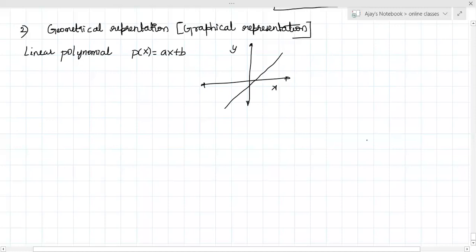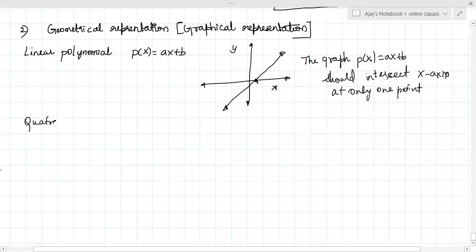This line bisects the x-axis at only one point. How many values of x can be possible in a linear polynomial? 1. So obviously the line should bisect only at one point. P of x is equal to ax plus b. Quadratic polynomial: ax squared plus bx plus c.